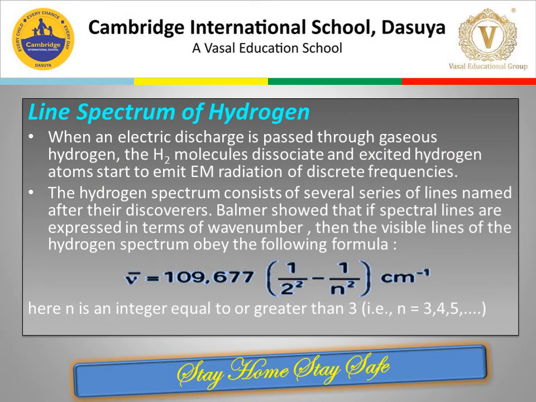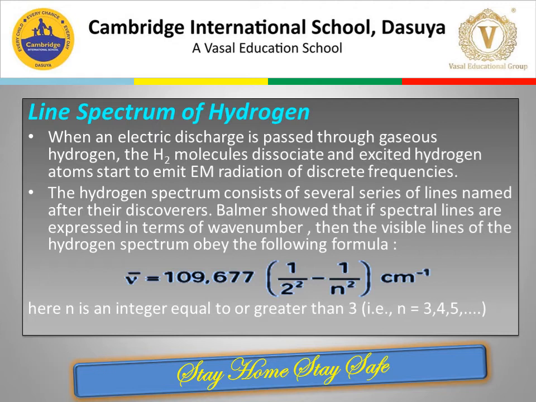Now let us try to understand the line spectrum of hydrogen. When an electric discharge is passed through gaseous hydrogen, the H2 molecule dissociates and the excited hydrogen atoms start to emit electromagnetic radiation of discrete frequencies. The hydrogen spectrum consists of several series of lines named after their discoverers.